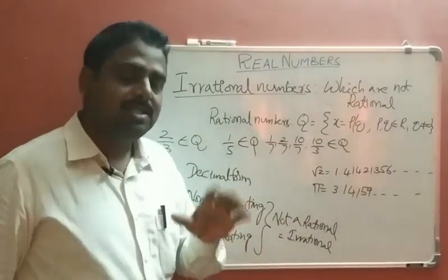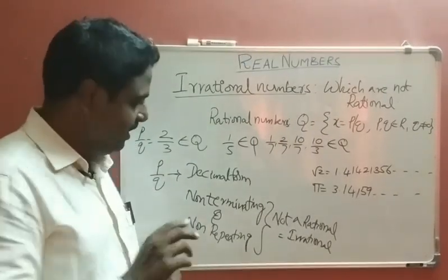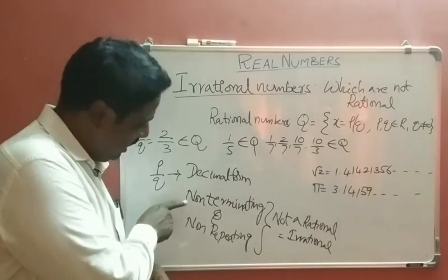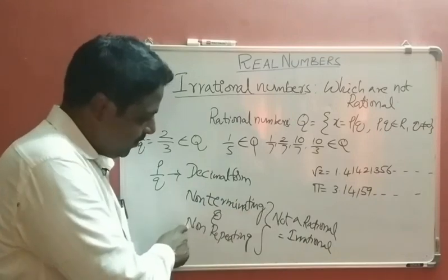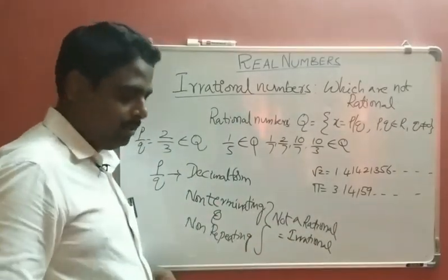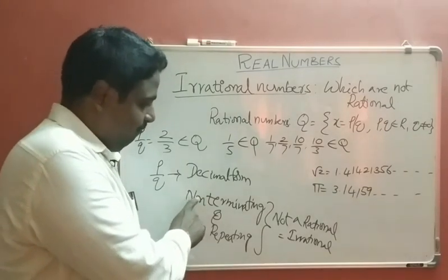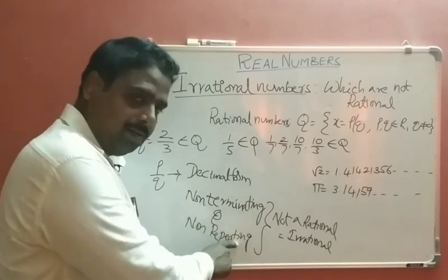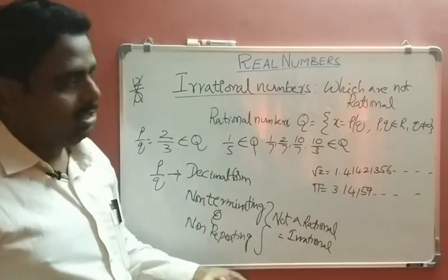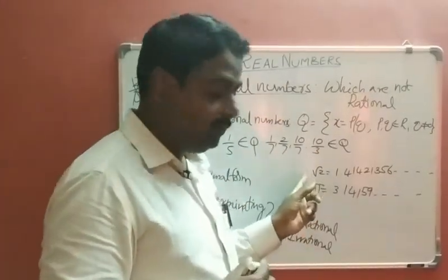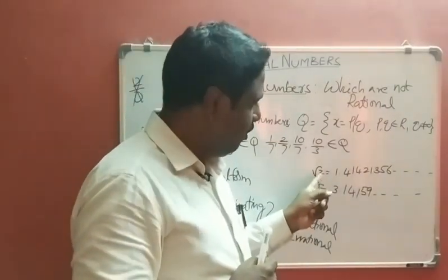Students get confused while finding rational numbers and irrational numbers. No need to be confused. Simply observe this recognition: non-terminating, non-repeating means non-rational. So a number whose decimal form is non-terminating and non-repeating is called not a rational number. Not a rational number means irrational numbers. So for example, let us take root 2. What is the meaning of non-terminating and non-repeating? For that, you observe root 2. What is the value of root 2?